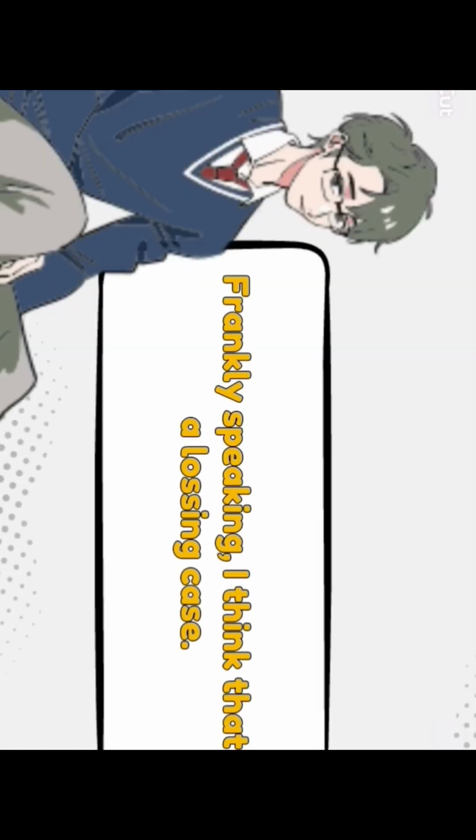And number 2. Frankly speaking, I think that is a losing case. Frankly speaking is an adverbial phrase modifying the verb think. It tells us how the speaker thinks. And losing is an adjective modifying the noun case. It tells us what kind of case it is.